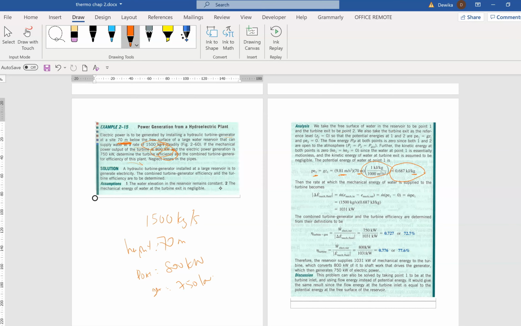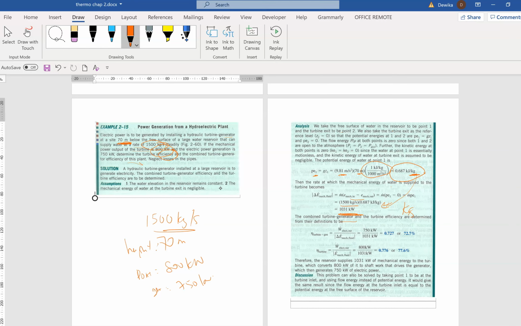Then the rate at which mechanical energy of water is supplied to the turbine: how much is it? 1,500 kilograms per second, multiplied by the mechanical energy that we calculated just now. So what do we have? 1031 kilowatts. This working is actually just to cancel the mass. You see, this is in the specific value, right? So this working is to cancel the mass. Okay, now let's go on.